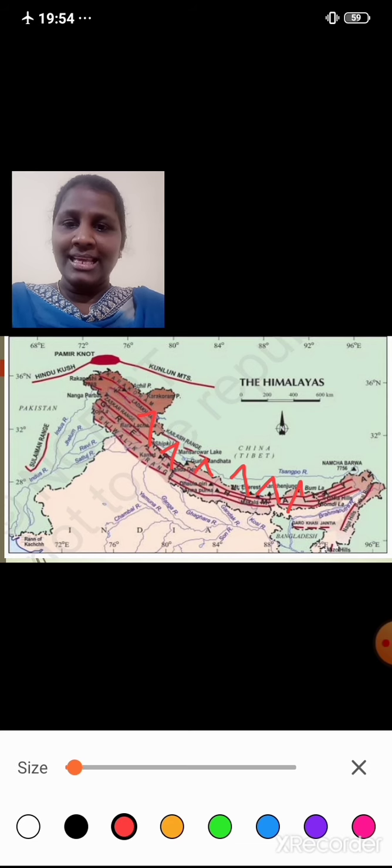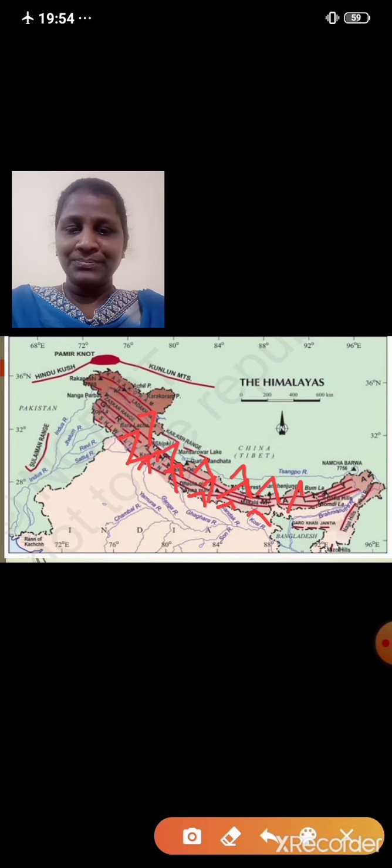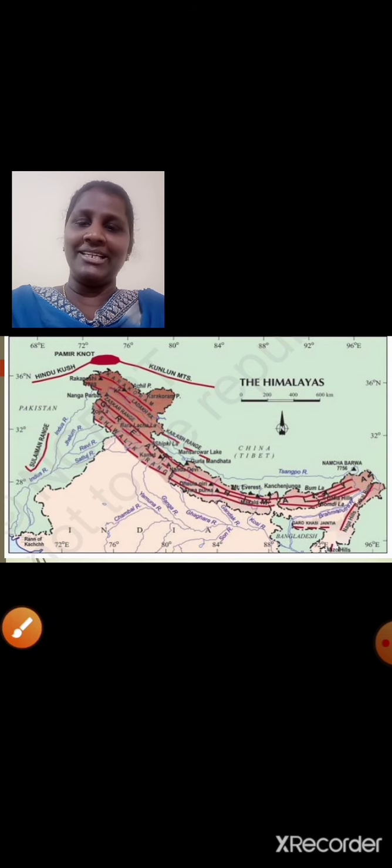Then we have Lesser Himalayas. And then we have the Shivaliks. I hope I am clear, students. The Himalayas are divided into 3 parallel ranges.